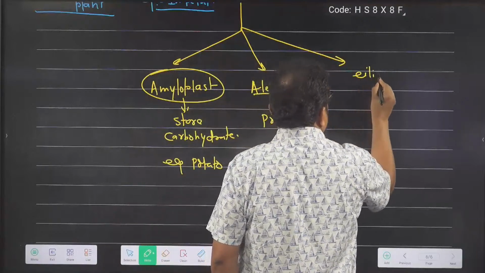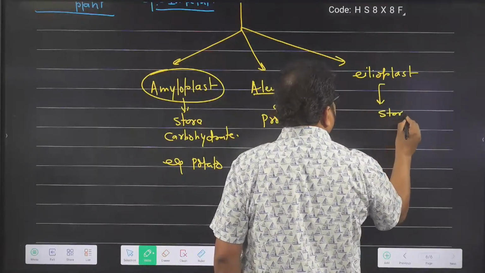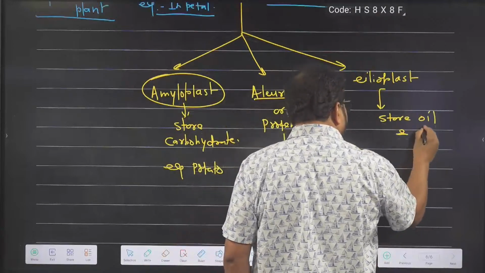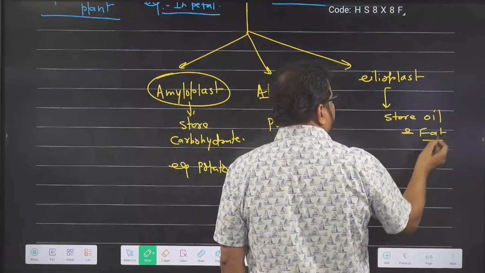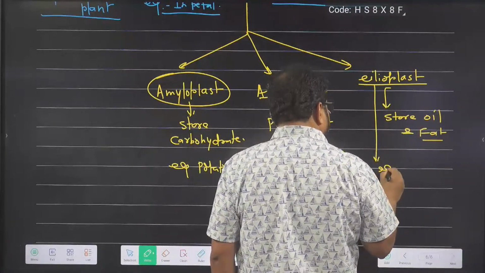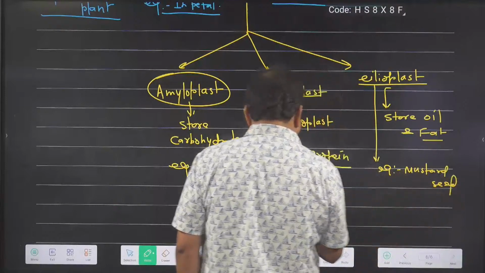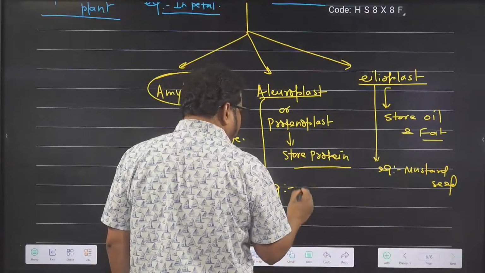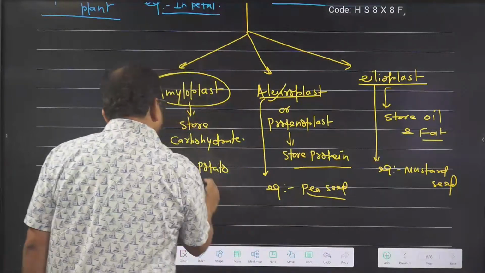Elaioplast is another colorless plastid. It stores oil and fat. Fat storing plastid. Like in mustard seed, elaioplast is there. Example I am writing: mustard seed. Example of aleuroplast I am writing: gram seed, Bengal gram seed, and pea seed. You better know that aleuroplast is mainly there. Amyloplast is present in potato.